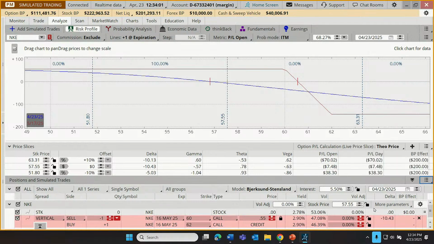Oh, and one other thing I do want to point out, if you're not seeing the volatility adjustment, that doesn't always display by default. It can be hidden. You might need to click on the little gear. Let me show you that. So if you're looking at yours and you see, well, I can see the date adjustment, but I can't find the volatility. It's just not there. That's because it's a custom functionality. If we click on that customize tool, there we go. Now we can see that volatility adjustment.